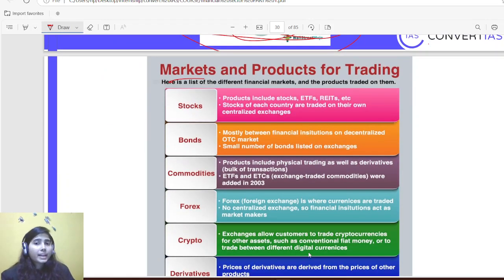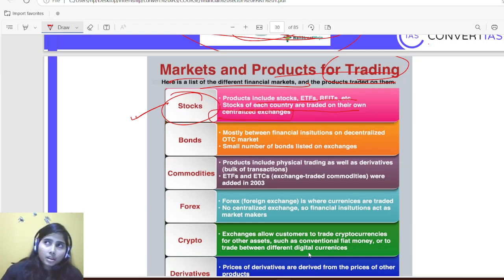Then comes markets and products for trading. In the financial market, I hope you are already aware that products include stock, ETF, REITs. Stocks of each country are traded on their own centralized exchange. Every country has its own centralized exchange, not a currency exchange, but a centralized platform. There is some sort of regulator. In the Indian stock market, there is the Sensex, there is the Nifty. Who regulates it? SEBI.